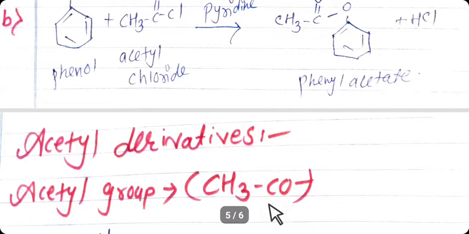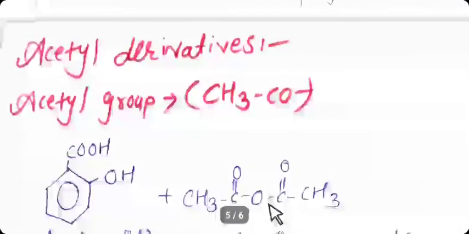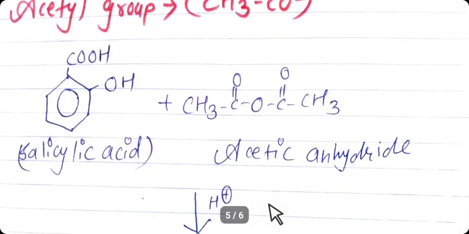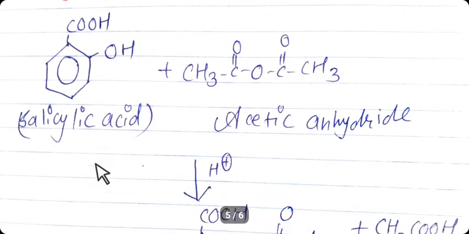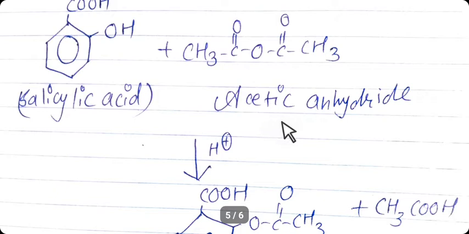So the example of this: salicylic acid, when it reacts with acid anhydride, forms aspirin. Here you can understand it easily. See here, salicylic acid, which reacts with acetic anhydride. Same reaction is carried out.